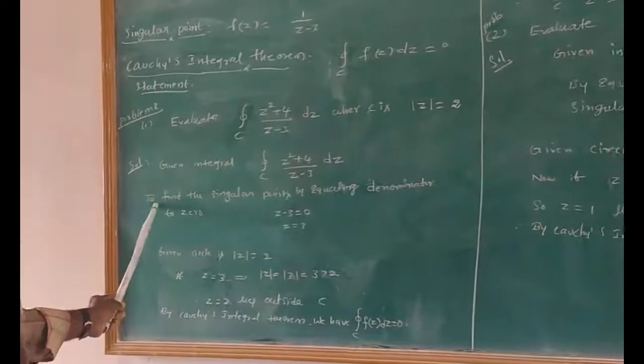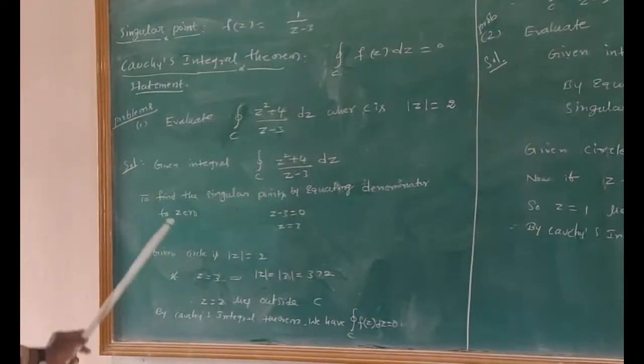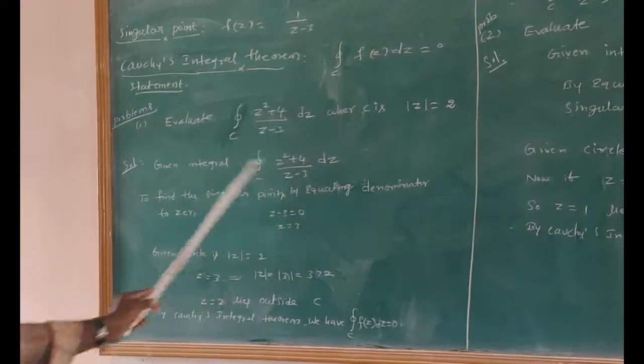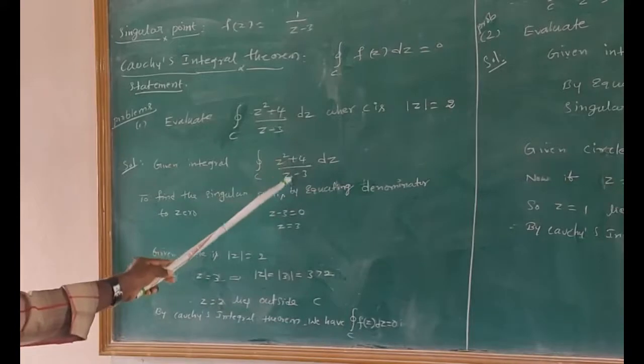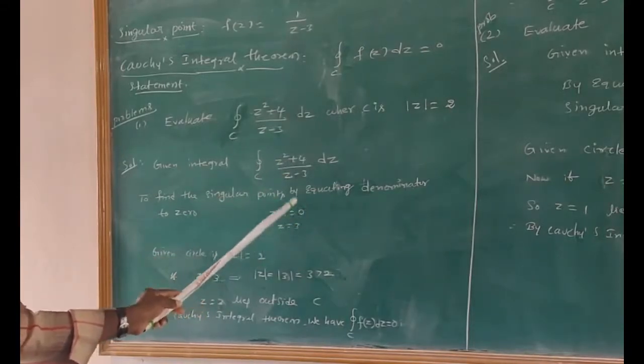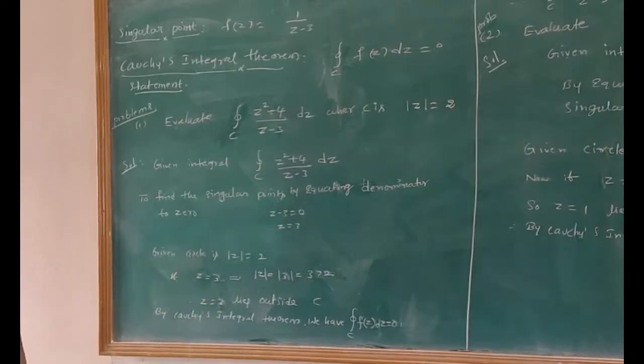We find the singular points by equating the denominator to 0. Here the denominator is z minus 3 equals 0. By simplifying this, z equals 3. Therefore, z equals 3 is a singular point.